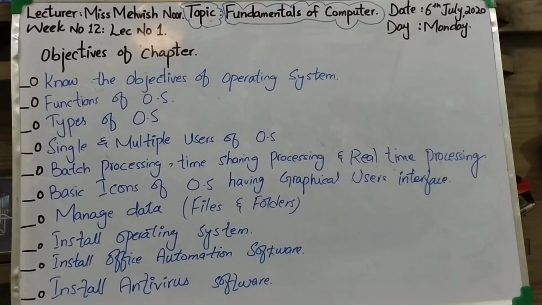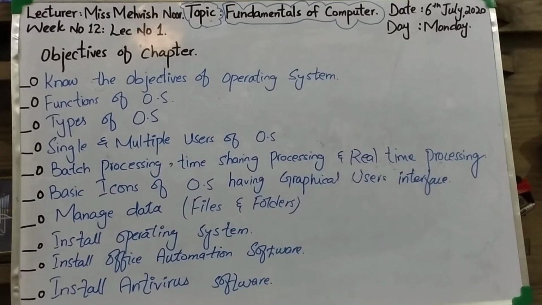Then we will learn in this chapter to define single user and multi-user operating system. Then describe batch processing, time sharing processing, and real time processing.